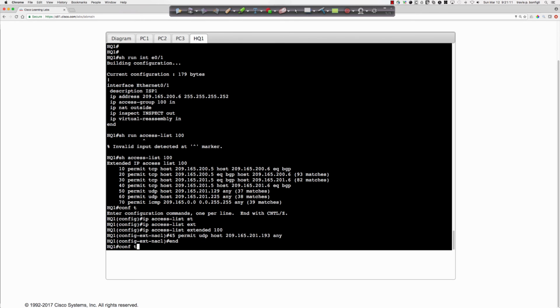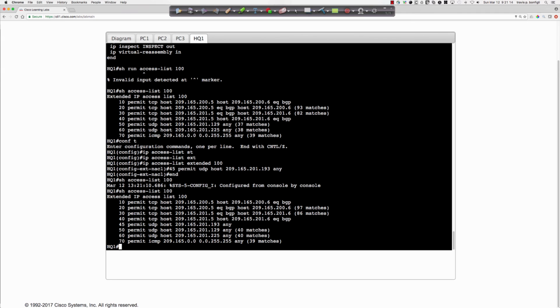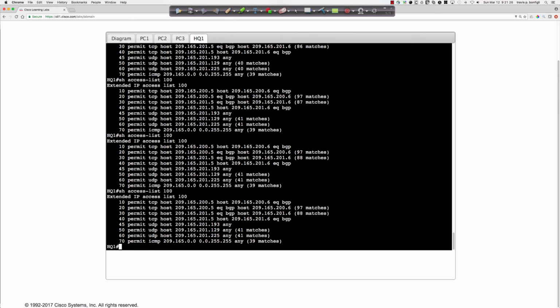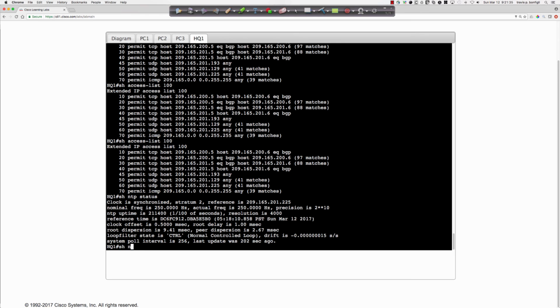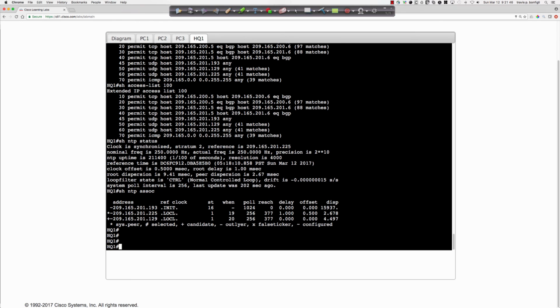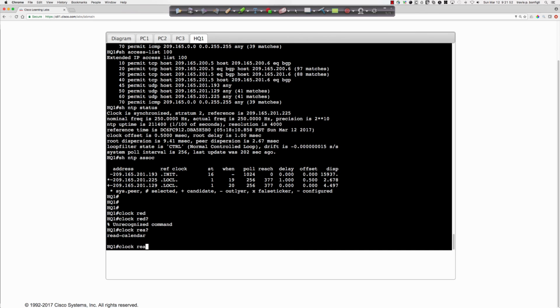So if I was to check and see, do we have any matches coming in yet? We do not, right? But NTP is notoriously one of those protocols that definitely takes some time to sync up. And let's see here if we were to do show NTP status. My guess is it hasn't flipped over. Show NTP associations. All right, so we're still in init. So is it possible that it was something else? And we can force this if we were to say clock, is it read? What is it? Read calendar. Read calendar.